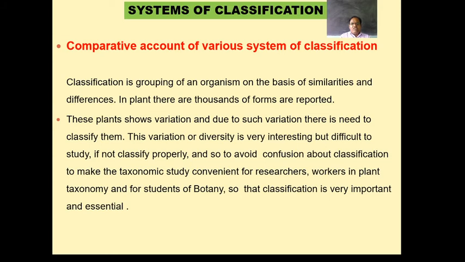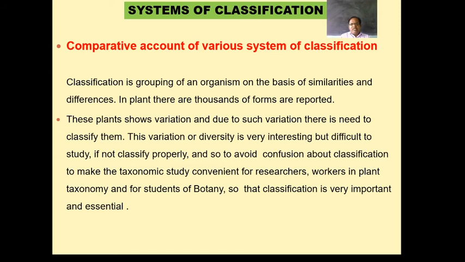Spirogyra is a very small aquatic plant, a freshwater alga with a small thallus. When we compare it with a large plant, Ficus bengalensis, which is known as the banyan tree, there is variation, there is diversity.